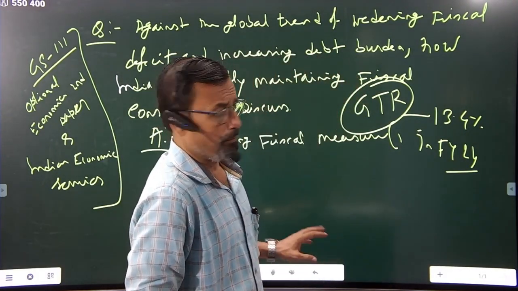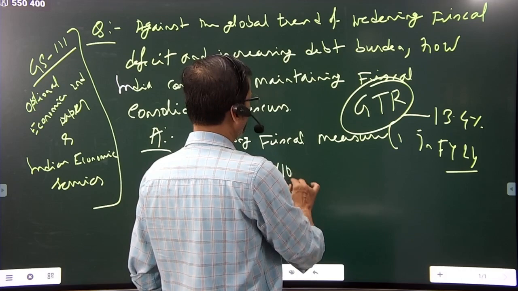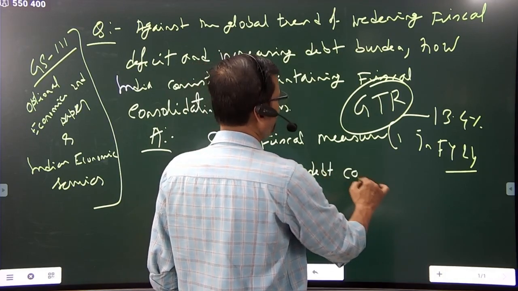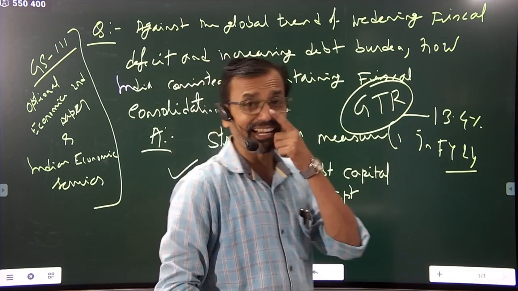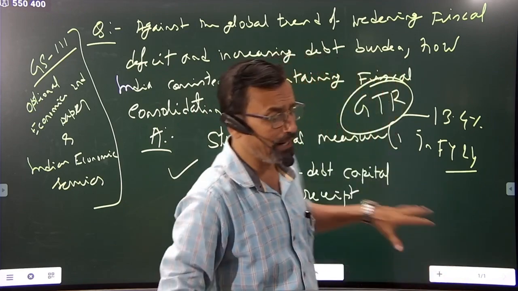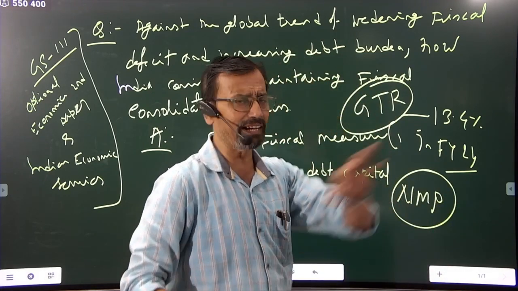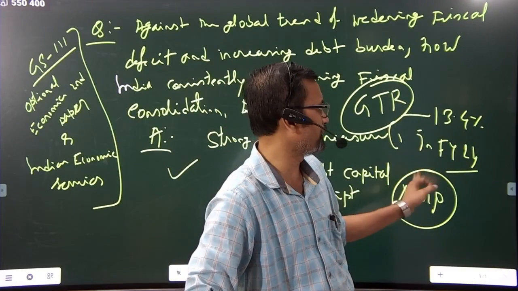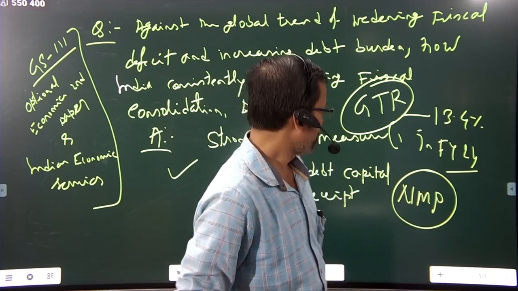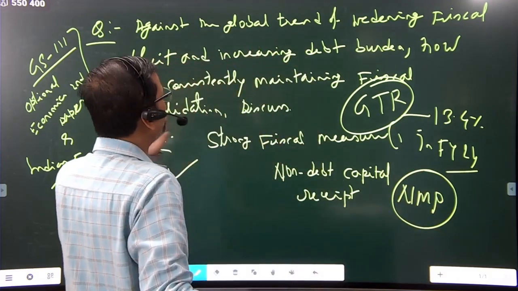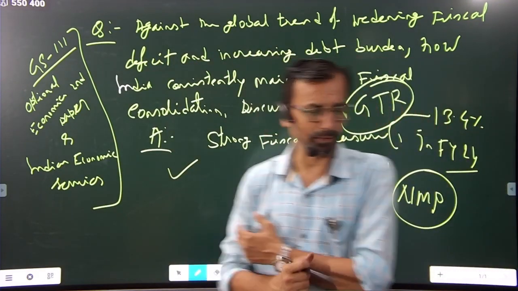Again, non-tax revenue or non-debt capital receipts. From which source did the government realize these? The National Monetization Pipeline, which was declared in the budget session in 2022. So all are the major points behind these fiscal consolidations of the government.